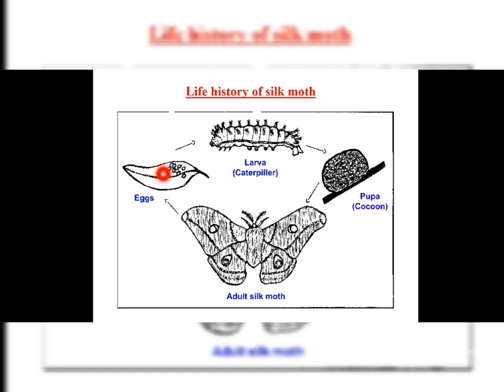After hatching, the larva or the caterpillar comes out, feeds on the mulberry leaves, grows in size and forms a cocoon. In the cocoon the larva undergoes the pupa stage, and when the pupa breaks the cocoon, it comes out as an adult silk moth. But before the breaking of the cocoon, these cocoons are sold to the factory to make the silk fibers.